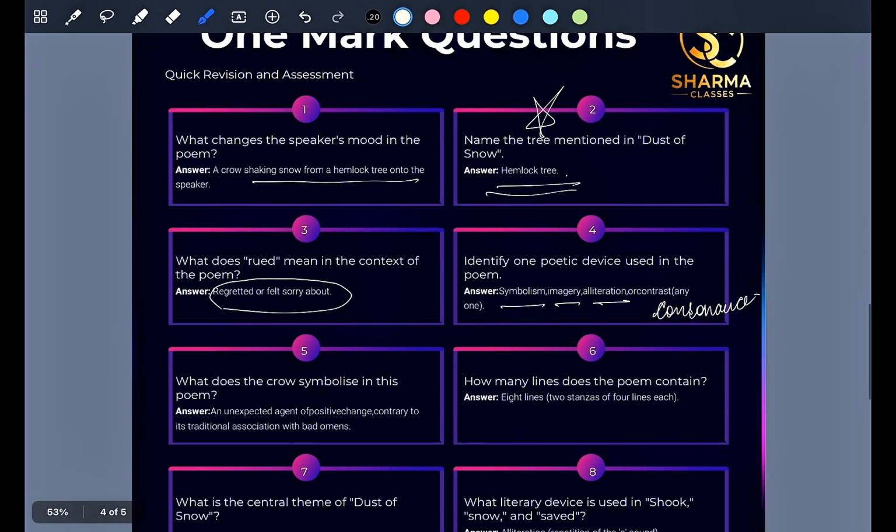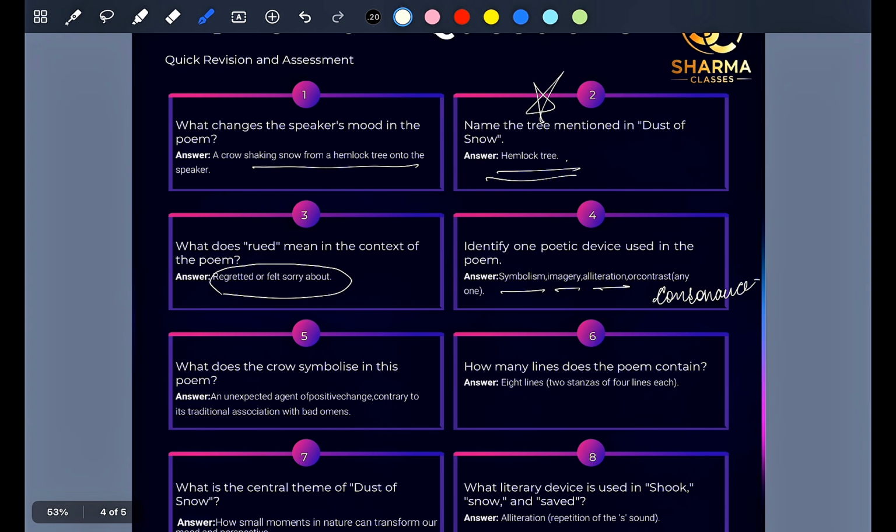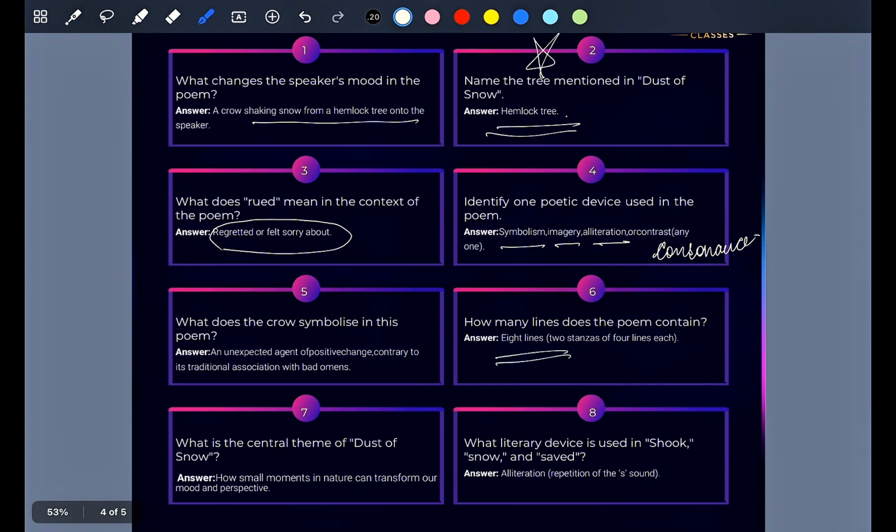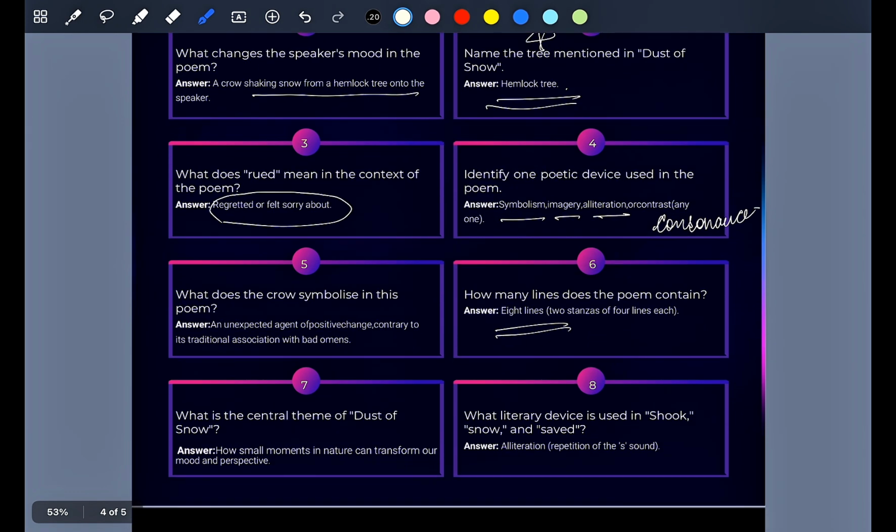What does the crow symbolize in this poem? An unexpected agent of positive change, contrary to its traditional association with bad omens. Next question. How many lines does the poem contain? Obviously 8. What is the central theme of Dust of Snow? The central theme is how small moments in nature can transform our mood and perspective. The last question, what literary device is used in "shook, snow and save"? That is alliteration. I explained it in the above slides. Alliteration is the repetition of consonants.